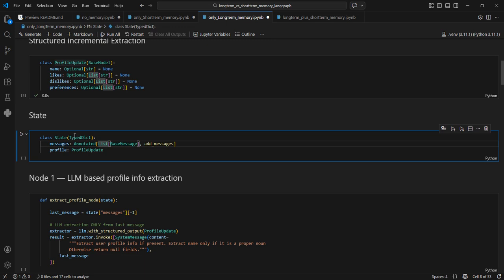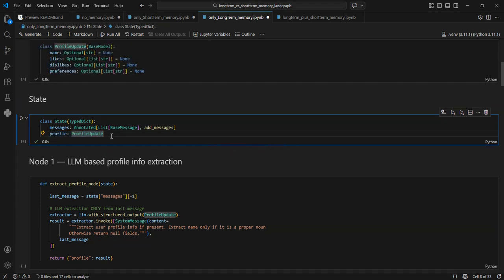Okay, so this is a state where I'm using the same way of messages, where it is a list of base messages and the add messages reducer is set up. And profile, I'm using the same class because I want to stream the agent, and I want to show that when the profile extraction agent runs, what it has captured. So this I can only tell if I'm saving that information in the state. Okay, so for that reason I've kept it. Otherwise, this will not be used in the conversation.